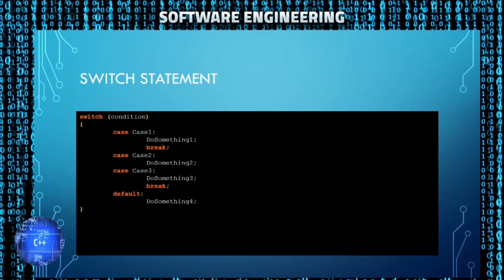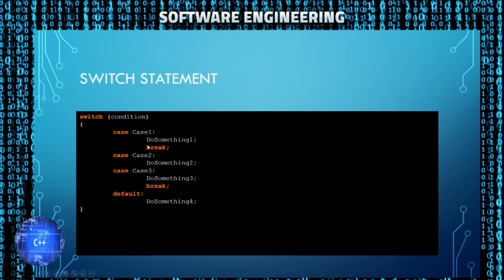Switch is a somewhat more advanced form of the if, where it allows you to group conditions. The condition here is going to be a value. So it's going to be some sort of an integer value, and it's going to test if the integer value equals each one of these cases. So you'll have value equals whatever case 1 is, so let's say it equals 0, then 1, 2, and then it would do whatever the appropriate thing is.